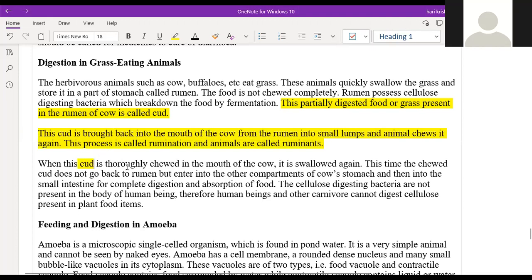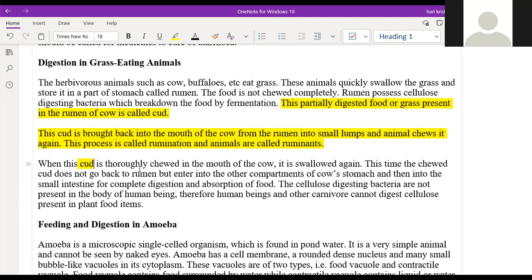Okay. So this is what happens in the digestion of grass-eating animals. The main terms are rumination, ruminants, cud, and bacteria. And where will it be stored? After the rumen, it will be stored in a large sac structure called the caecum.